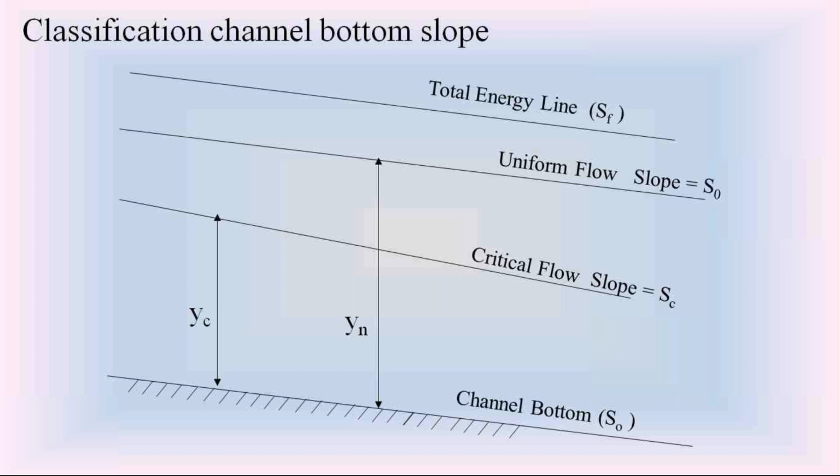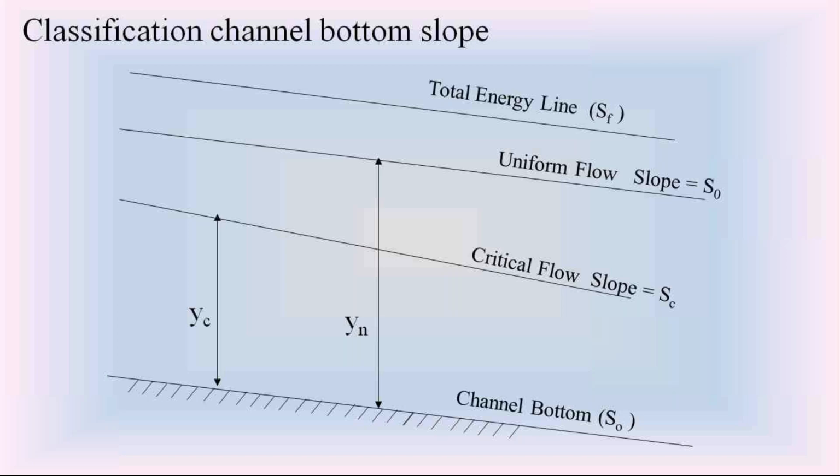The water flows in the channel because of the slope provided to the channel bottom. Depending upon the slope S naught, the channel bottom in open channels is of 5 different types.